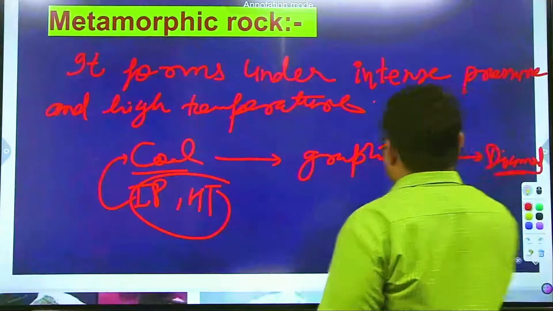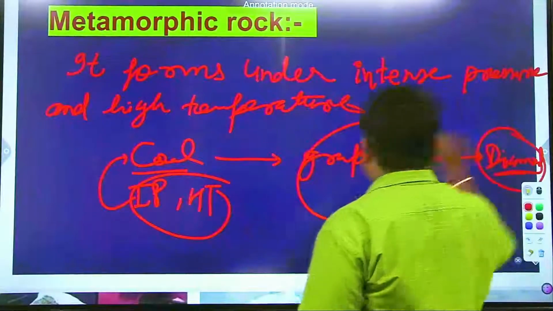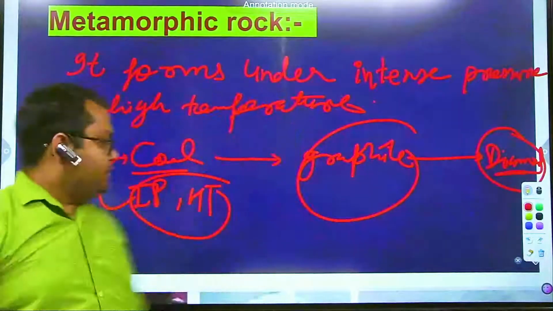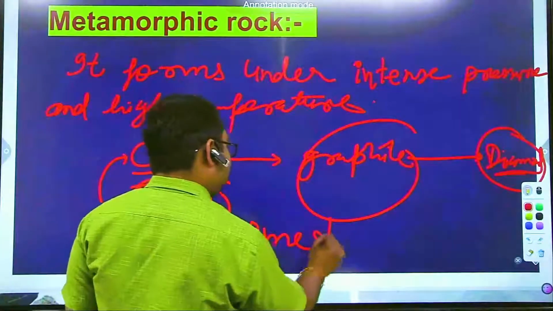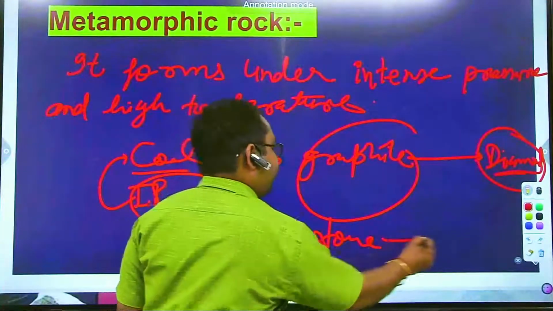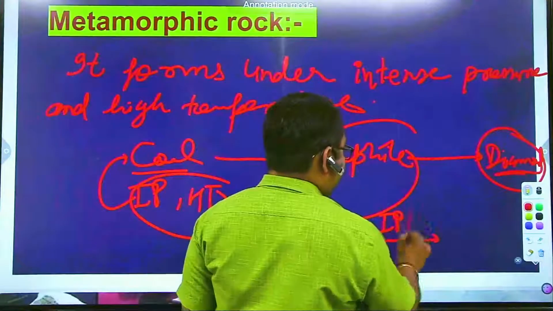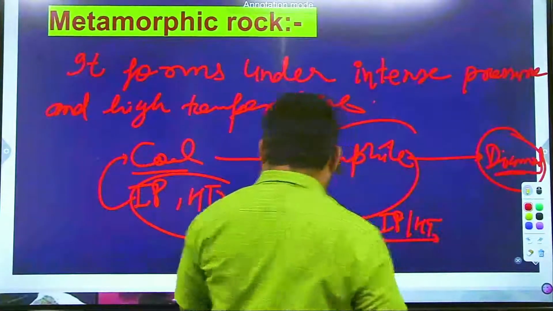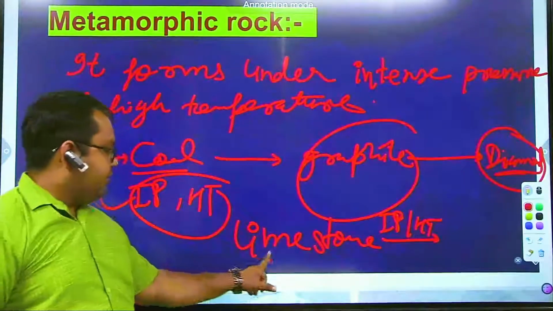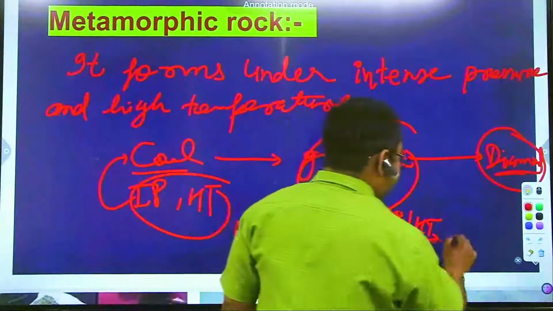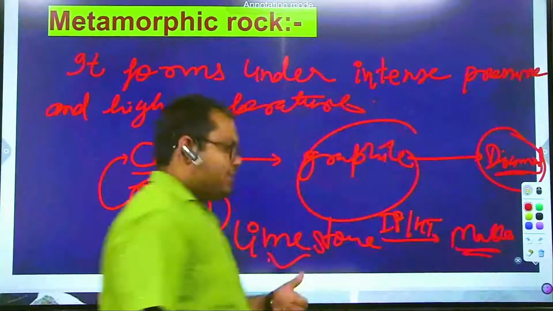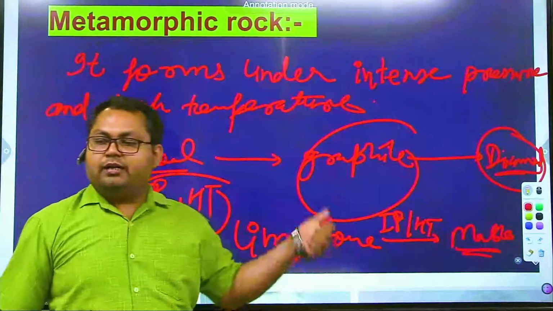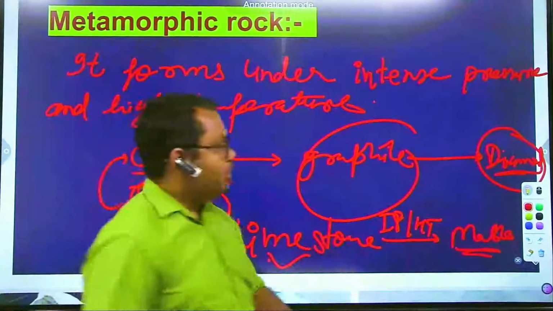If we talk about limestone, when intense pressure and high temperature is applied to this sedimentary rock, there will take place formation of marble, and marble is a completely changed form of limestone and is called a metamorphic rock.